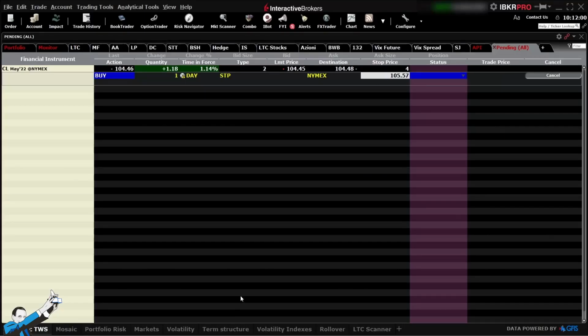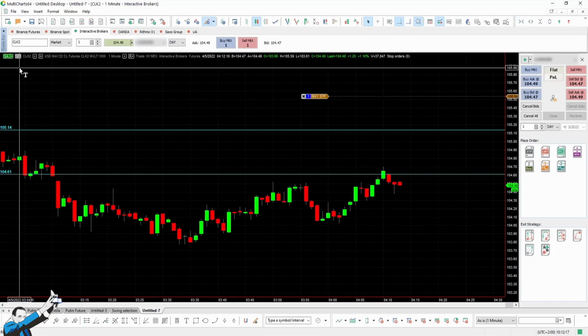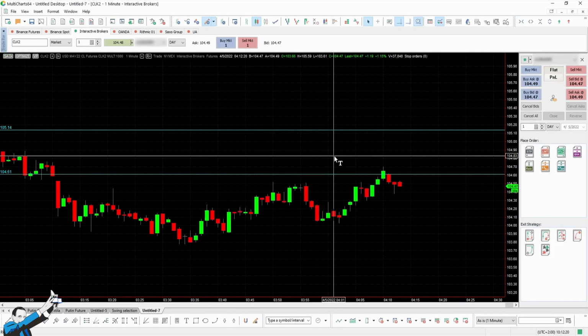We have a pending buy stop order on crude oil. And you can see that this box is colored blue. When this box is colored blue, it means that the order is being managed by the broker. We'll now deactivate the system. We can cancel the order and reactivate it by changing the input.